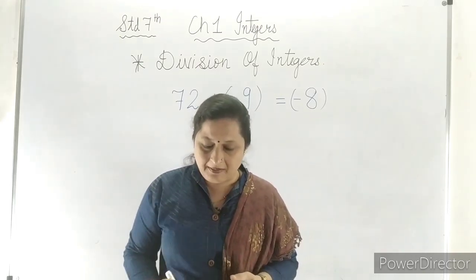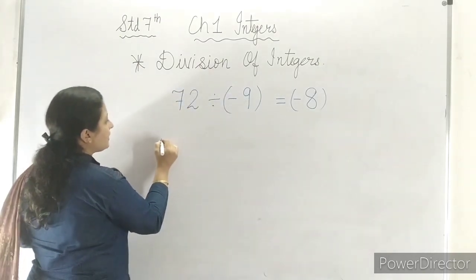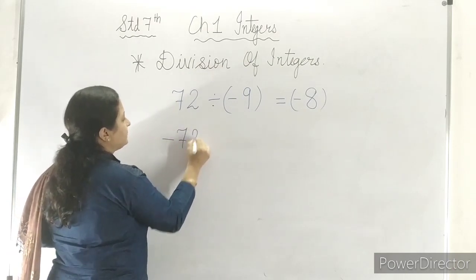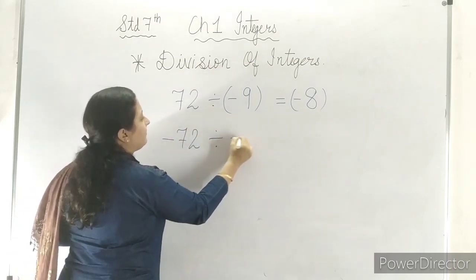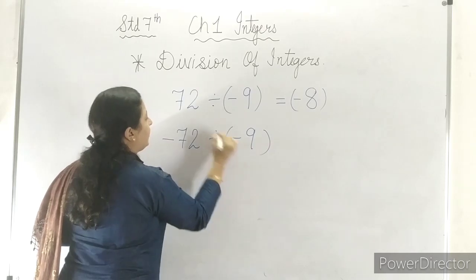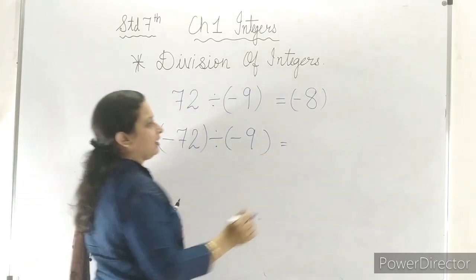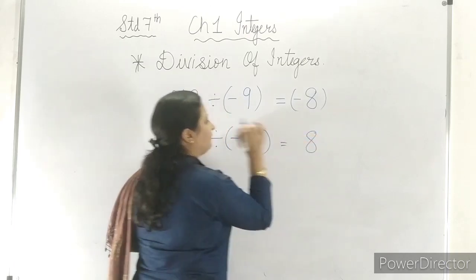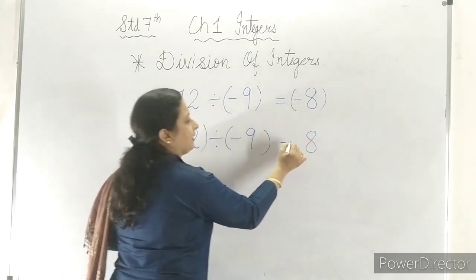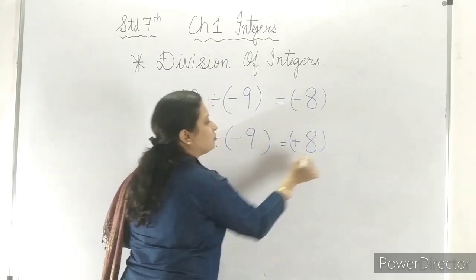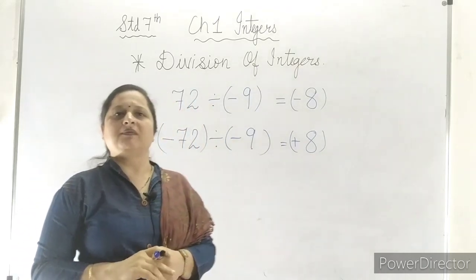Now, if both numbers are negative, suppose we have -72 divided by -9, then the answer will be 8, a positive number. We don't usually write the plus sign, but it is a positive number.